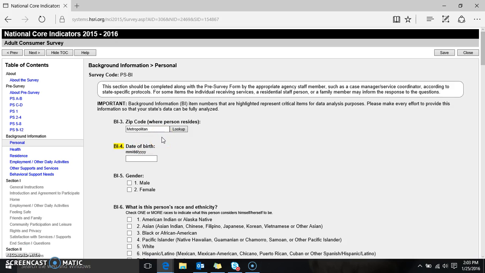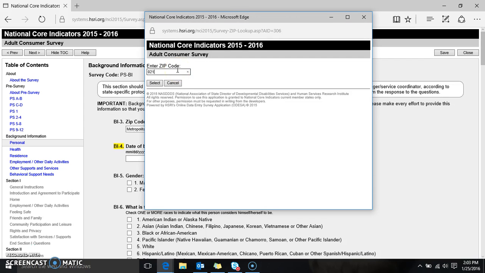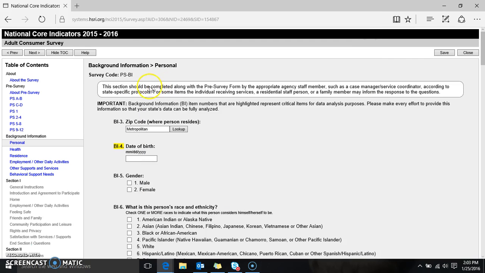You all will be collecting the zip code as a numeric number, but when it gets entered into the ODESA, we click this lookup button, you enter a zip code, and it transforms into this residential category. So metropolitan, urban, suburban, rural. There are about 12 different residential types that it will be transformed into. And this is the data that is analyzed by HSRI and what the states will see when they get their data. So we added this question out of states' interest in finding out whether individuals are experiencing services slightly differently based on their residential setting.